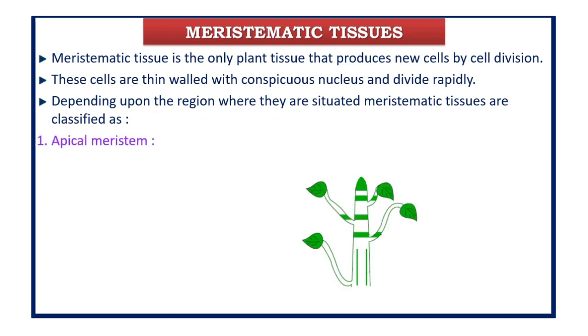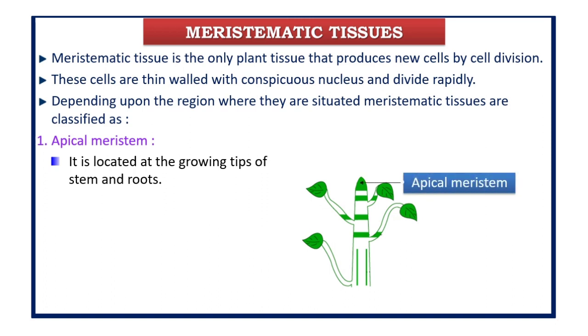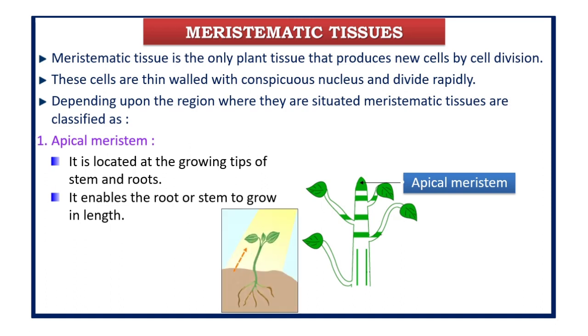Apical meristem, apical means apex, is present at the terminal, or you can say at the growing tip of stem and root, and it helps to increase the length of the stem and root. Generally it is located below the root cap in roots. So it is present at the growing tip of stem and roots, and it helps in increasing their length. It enables the root or stem to grow in length. So these are the two functions of apical meristem. See, this is how the plant grows.